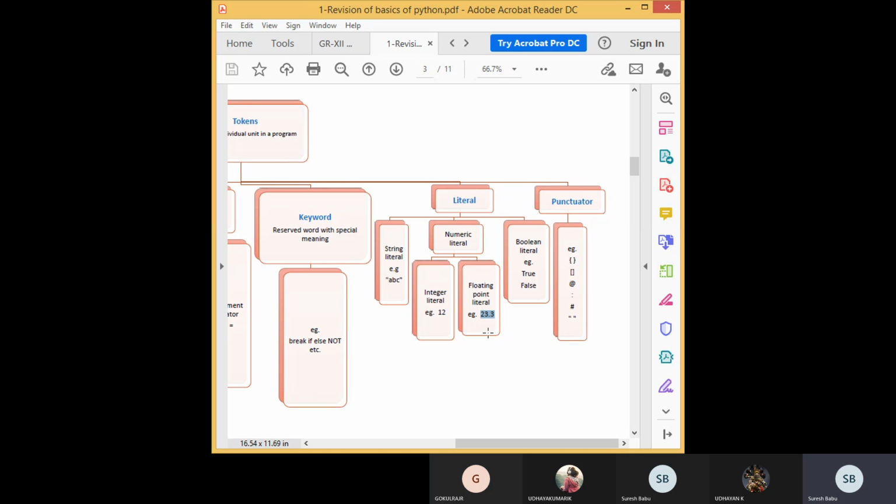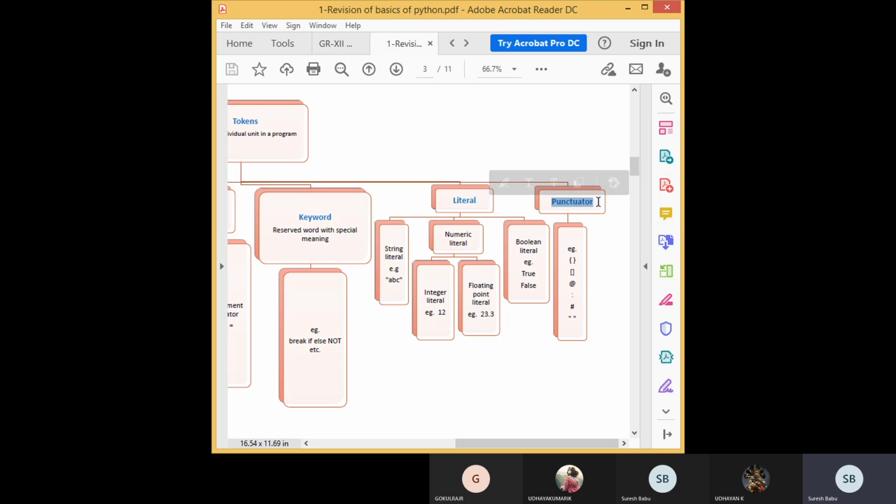Okay, so you work out some programs with this, on some sample programs. This will be covered in revision tour one. Also, boolean literal has two values, 0 and 1, where one means true and 0 means false. Boolean means two values, true and false. True equals 1, false equals 0.